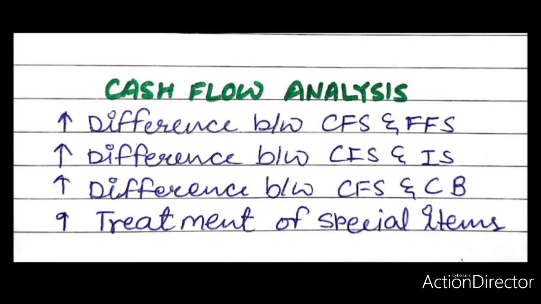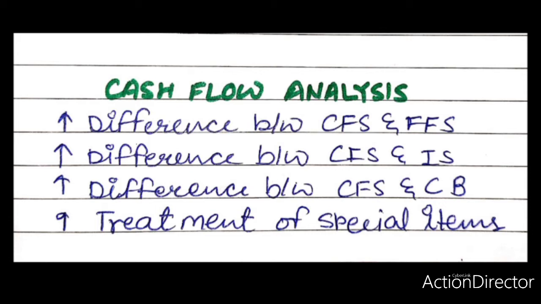Let's take a look at the difference between cash flow statement and income statement point by point. Number 1. Objective. The objective of cash flow statement is to know about the inflows and outflows of cash during an accounting period, while the objective of preparing an income statement is to know how the income was earned during the accounting period.